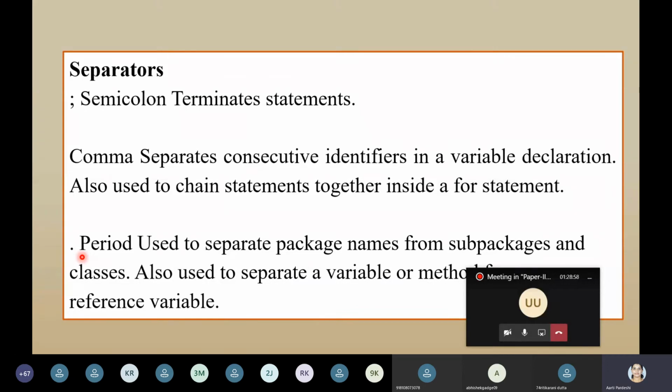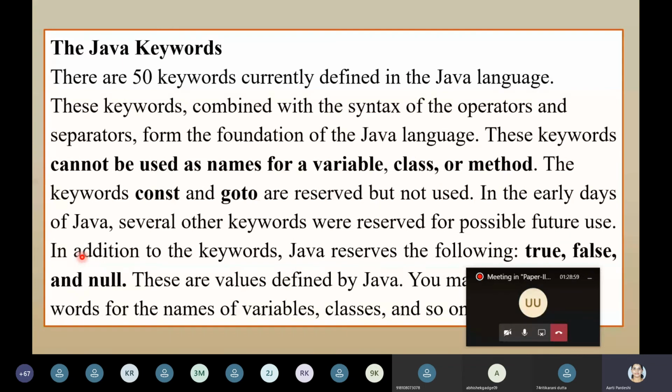We will revise all the separators once again. It was semicolon, that is end of the statement, then parenthesis, opening and closing, for invocation and passing the arguments, then curly braces, for a block of code, anonymous block is also there. Then square brackets, opening and closing, for array dereferencing. Then next one is period, the member access operator. If you want to access any method which is inside the class, you can make use of that dot.